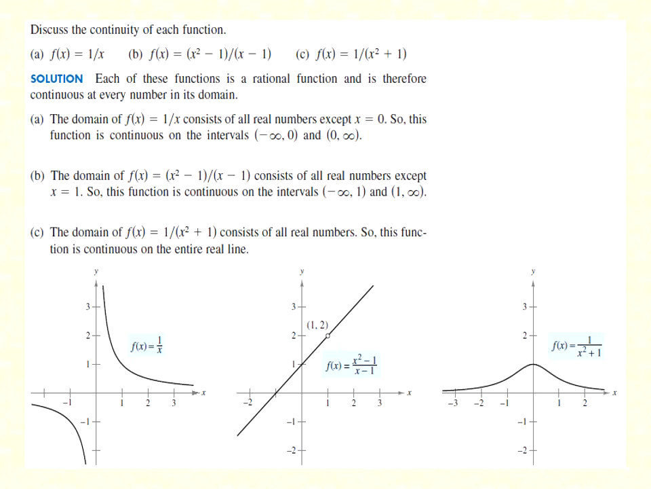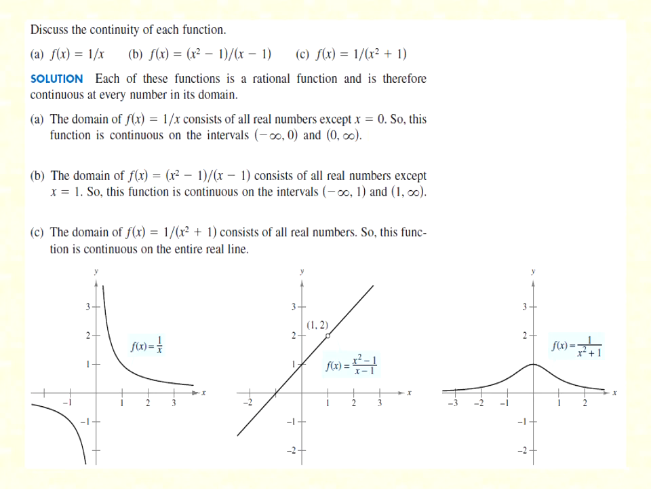Discuss the continuity of each function. First function is given f(x) equal to 1 by x. See the graph, children. The domain of f(x) equal to 1 by x consists of all real numbers except 0. So this function is continuous on the open interval minus infinity to 0 and the open interval 0 to infinity. Next, when f(x) equal to x square minus 1 by x minus 1,